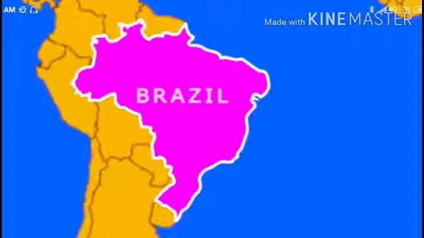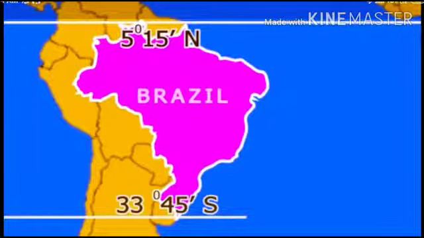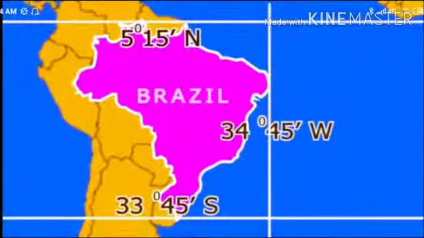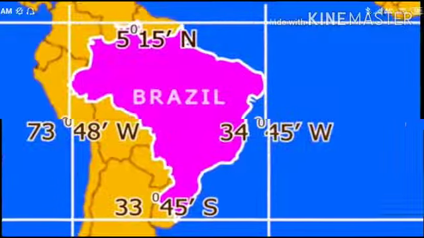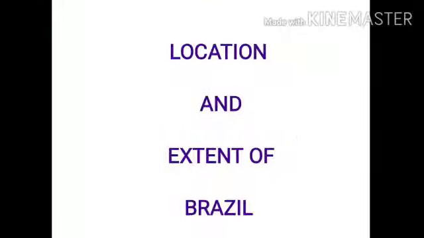Let's start with the latitudinal and longitudinal extent of Brazil. Brazil is located at 5 degrees 15 minutes north to 33 degrees 45 minutes south. This is the latitudinal extent. Brazil's longitudinal extent is from 34 degrees 45 minutes west to 73 degrees 48 minutes west. This is the longitudinal extent. I guess you have understood the location and extent of Brazil.